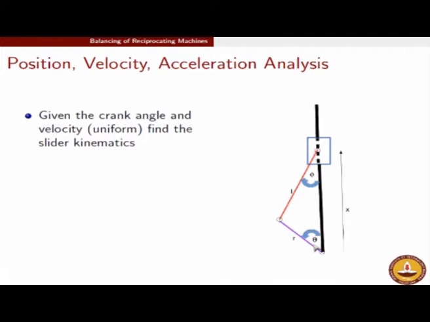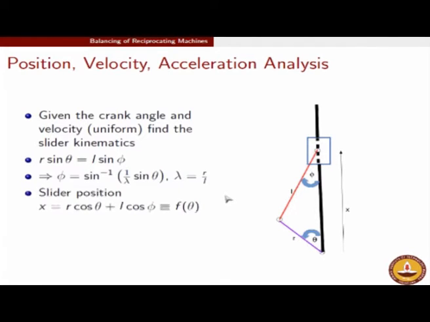So here theta denotes the crank angle, that is the angle between the crank and the line of reciprocation of the piston. So this is denoted by theta, and x denotes the position. So we have put our origin exactly at the revolute joint which connects the crank with the frame, and from here we try to measure the distance of the piston. So x is for us r cos theta plus L cos phi. Phi is this angle which is the angle between the direction of x and the connecting rod.